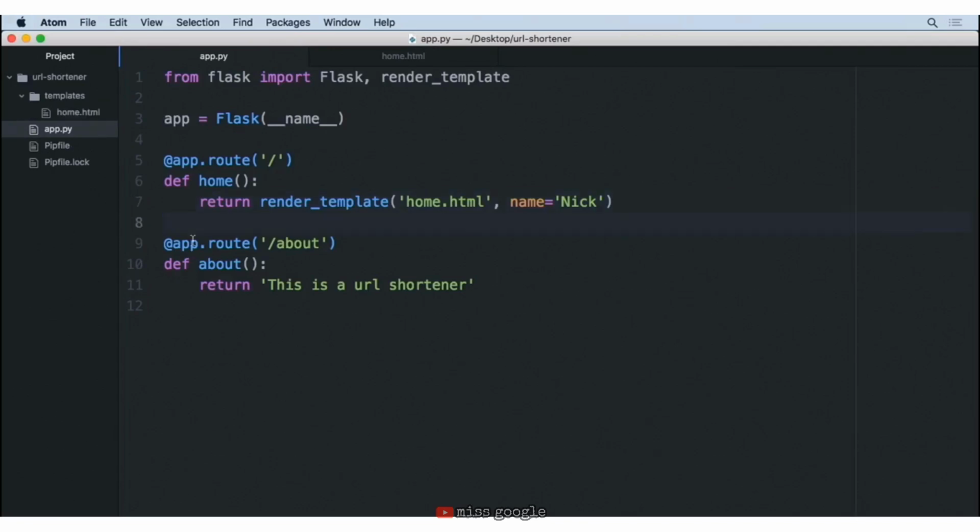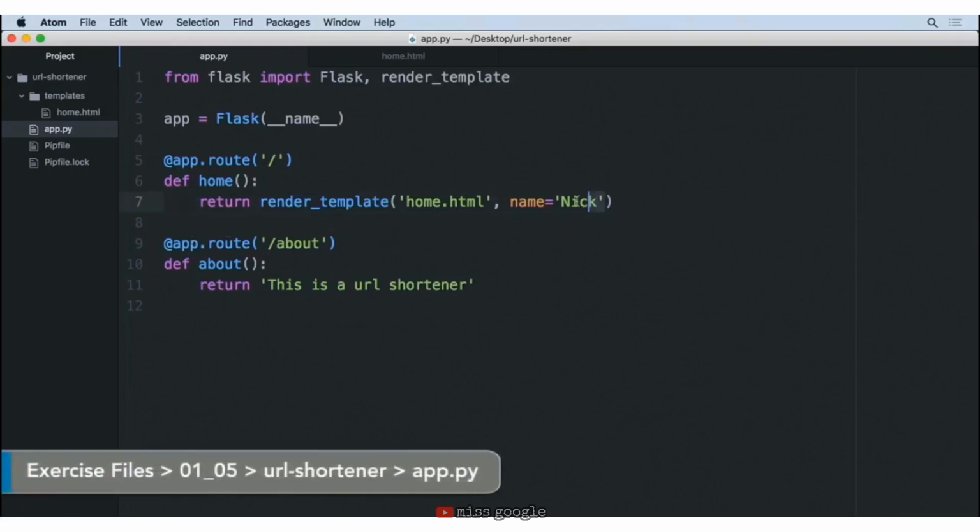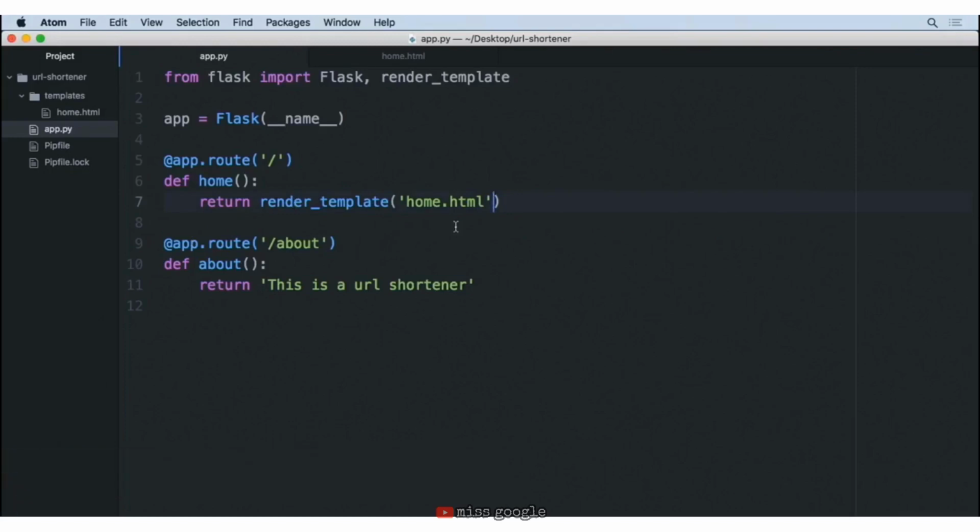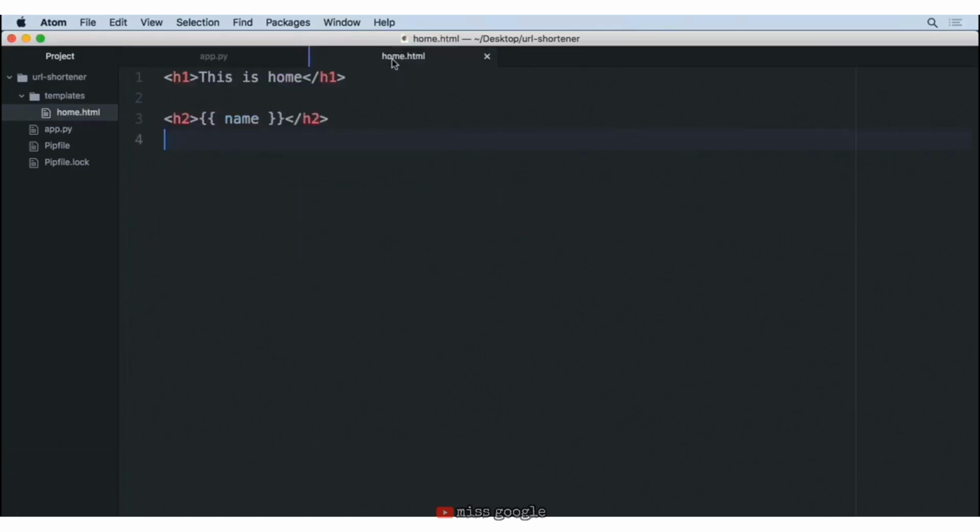In the last video, we learned how to pass forward variables into our templates. We don't need that functionality, so we'll go ahead and delete that here from our app.py on line 7. And then inside of our home.html, we'll get rid of this h2 tag where we use that variable.